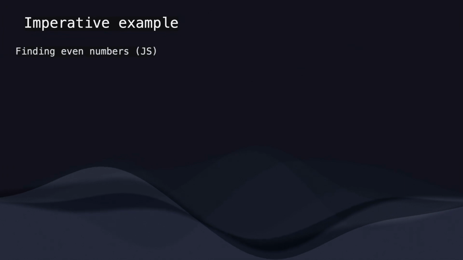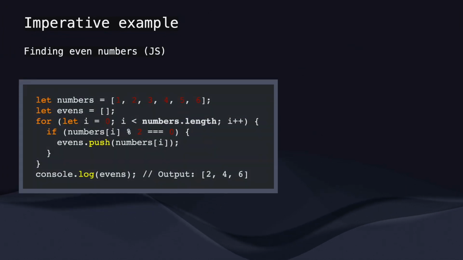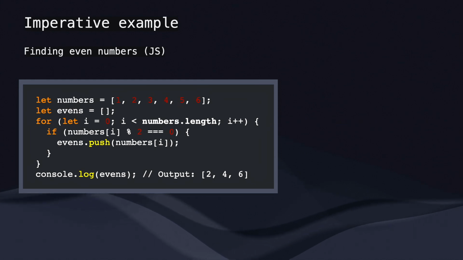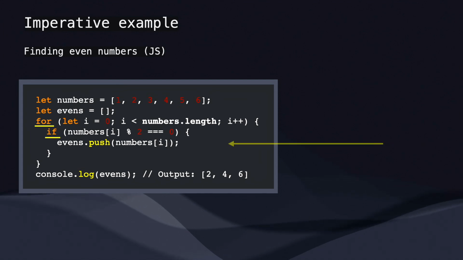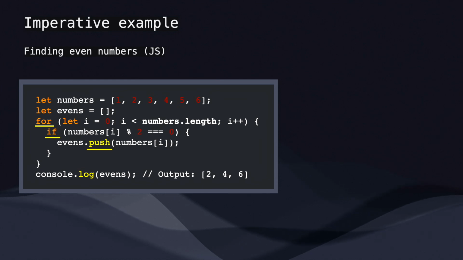And this is what it looks like, imperative programming at work. See how explicitly we are managing every part of the operation. Here we are manually dictating every iteration, test, and state change by looping through an array and checking each number. Then the condition checking, where we specify what constitutes an even number. And finally, the array manipulation. We explicitly add it to the array. While effective, imagine doing more complex scenarios with the same manual control.